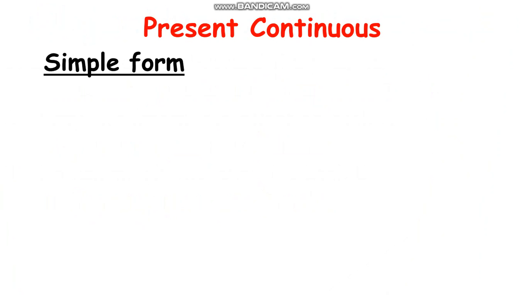Today I'm going to show you about present continuous. Alright? Present continuous. I want to show you the form of the present continuous first. We have subject plus verb to be, it means am, is, and are, plus verb ing.